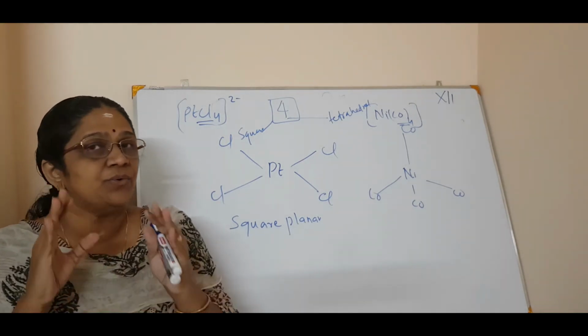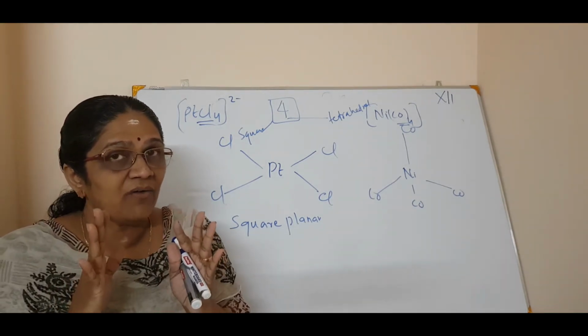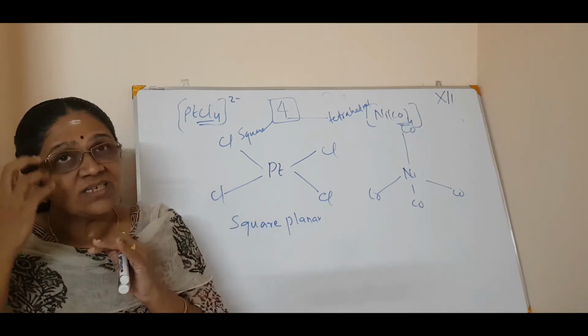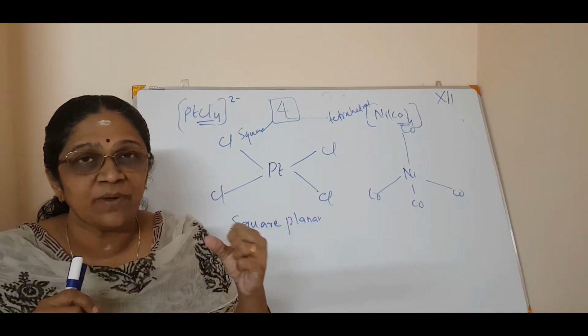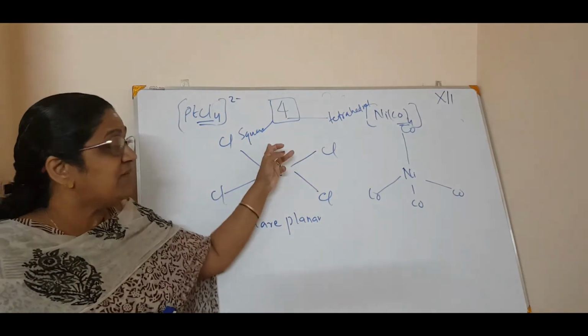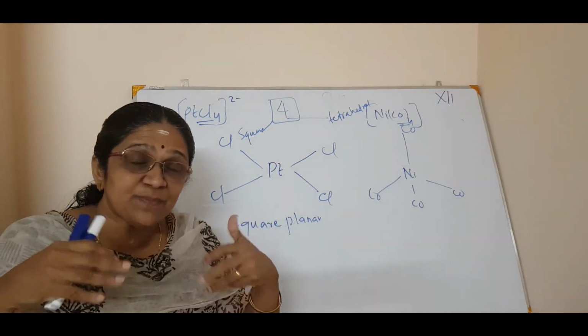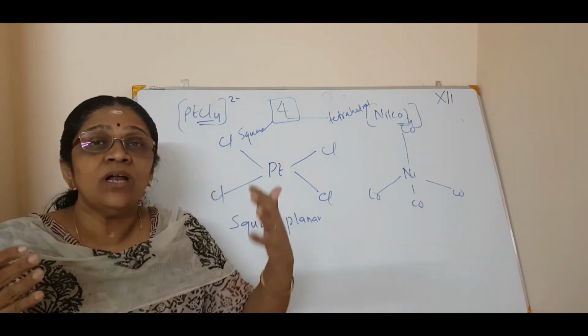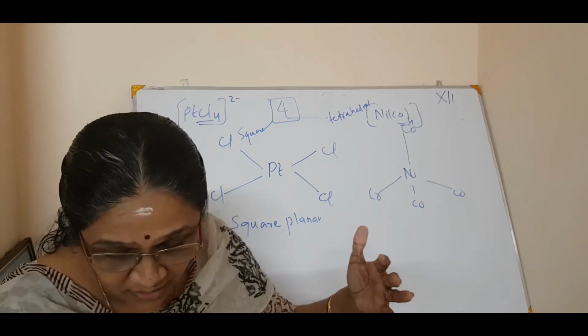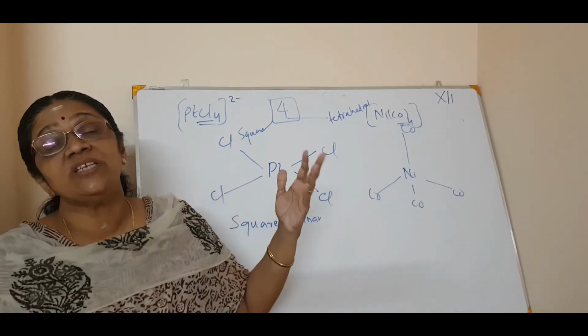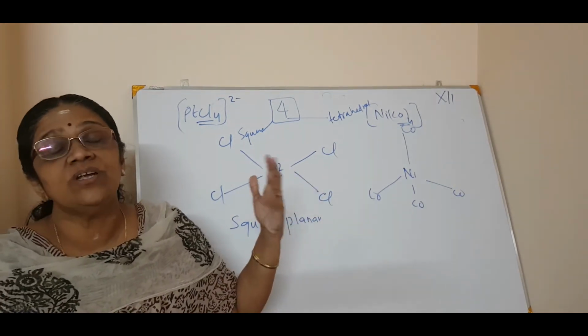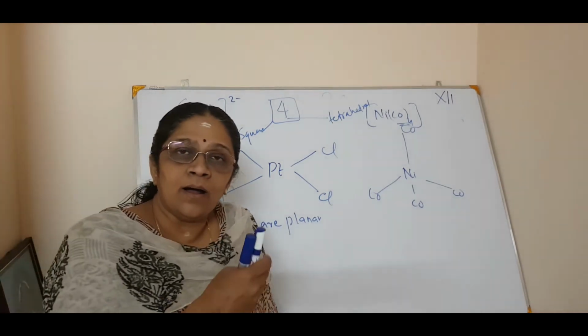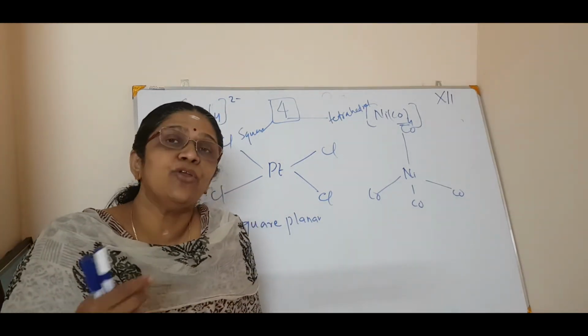This is the introduction. But now you have got to the point of what is secondary valency, what is primary valency, and how the secondary valencies are linked in different spatial arrangements, leading to different geometries for different compounds.